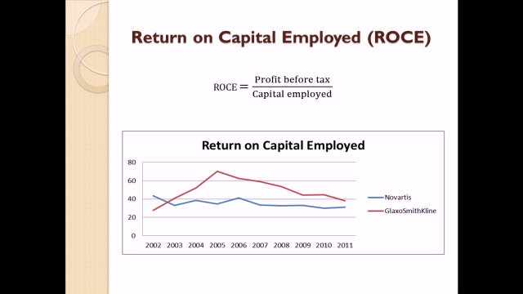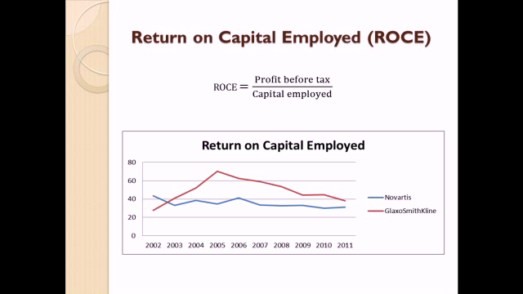ROCE of GlaxoSmithKline shot off from 2002 to 2005 because the profits steeply increased by almost 50% in the year 2005, and also operating profits increased in the year 2004 and 2005. Novartis has a relatively same ROCE during the given 10 years.